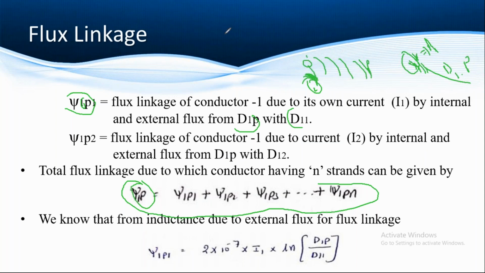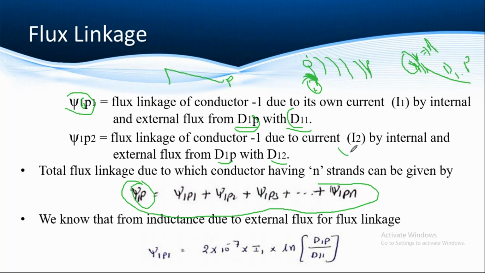We have to take the distances from point P and the distances among the conductors. This is the distance with respect to the point, and this is the distance among the conductors. Similarly D1P is the distance between a conductor strand and the point, and this is among the conductors.